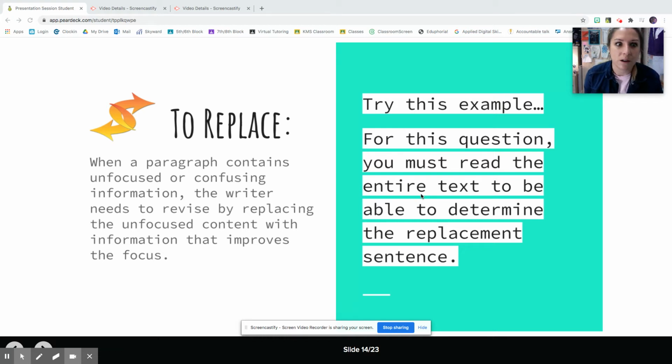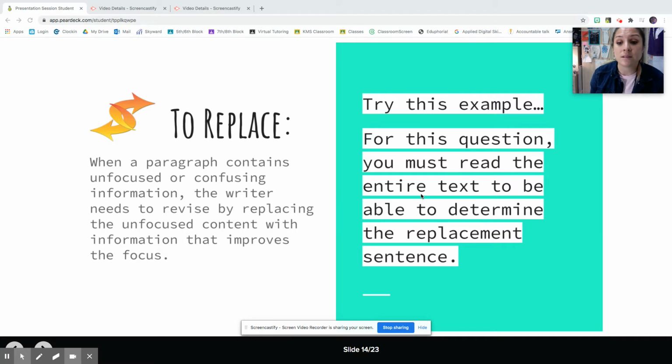And finally, we are on the third reason to revise, and that is to replace sentences. So to replace, when a paragraph contains unfocused or confusing information, the writer needs to revise by replacing the unfocused content with information that improves the focus. So sometimes we might have a sentence that is too vague or too confusing. So you want to go back and reread and revise and replace that sentence with a clearer one.